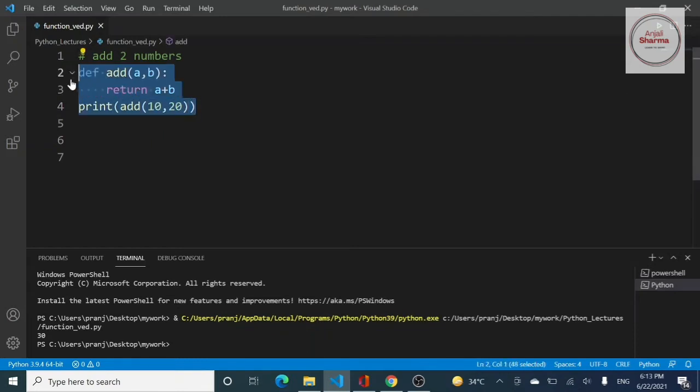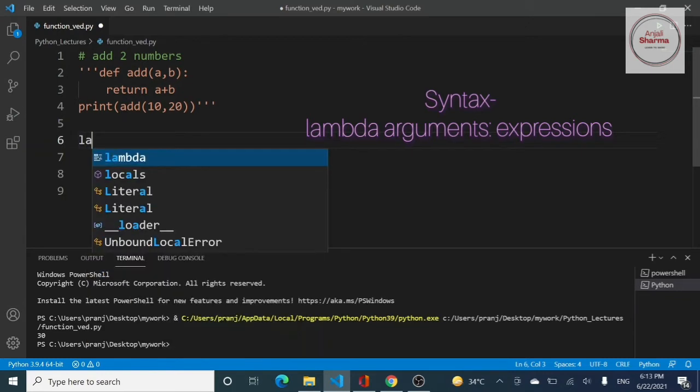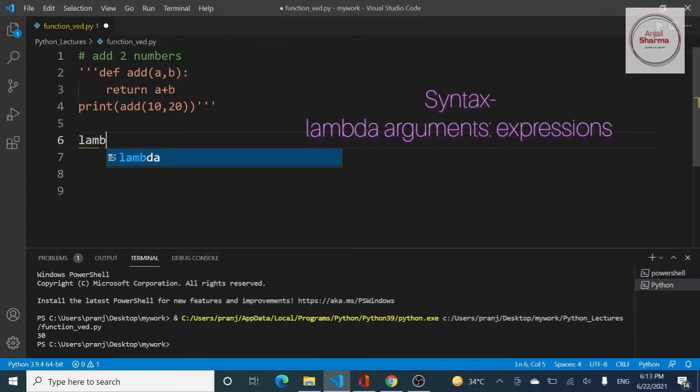So I will be deleting this code, or rather commenting it, and writing a lambda expression for the same. As the traditional method starts with the def keyword, the lambda expression starts with the lambda keyword. After the space, you have to provide the arguments.